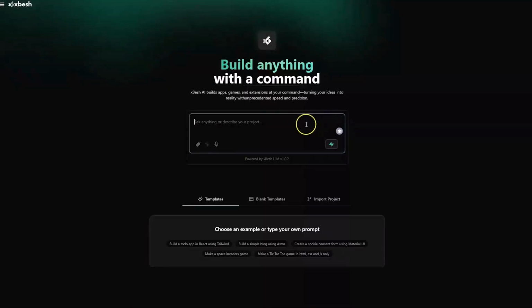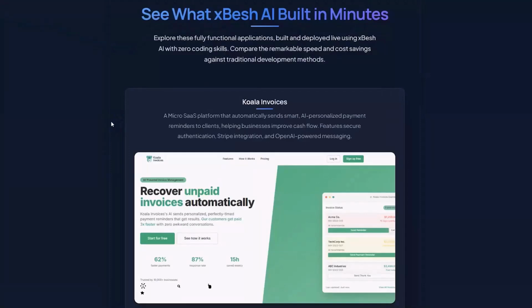Now, xBesh is an AI platform that understands your ideas and automatically generates the code, sets up the database, integrates payments, connects AI features, and deploys it live. No coding, no complex drag and drop builders, zero technical experience is needed. Sounds too good to be true, right? Well, we thought so too.